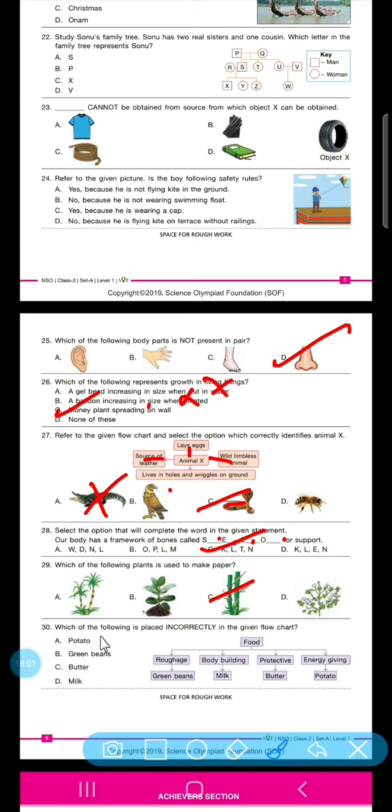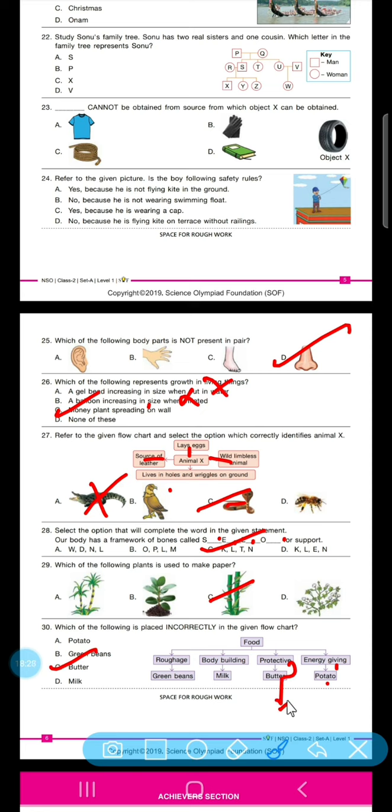30th question. Which of the following is placed incorrectly in the given flow chart? Food, so roughage and green beans. Bodybuilding, which is milk. Protective, butter, and energy giving, potato. So which is incorrect as per the given flow chart? If we talk about it, the protective butter is incorrect.